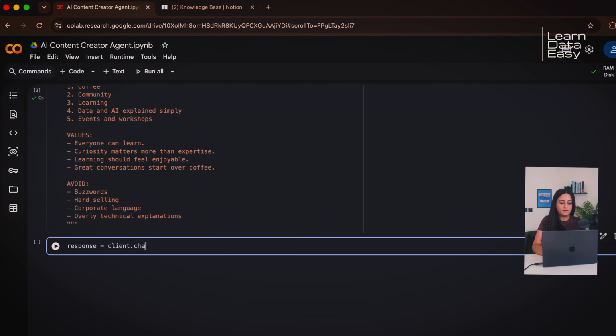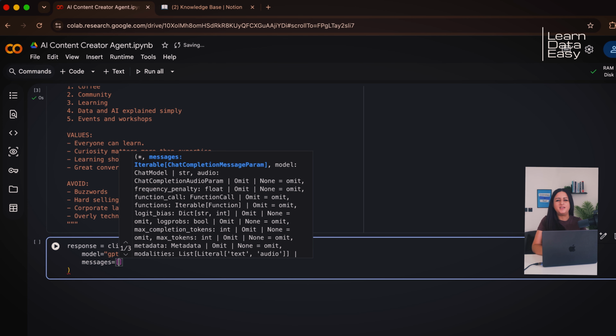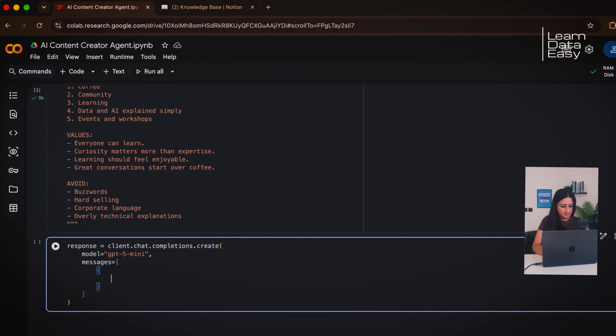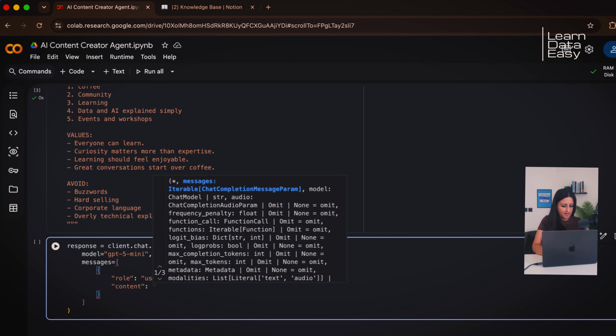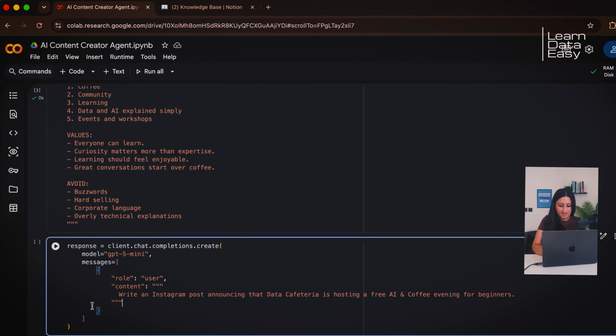Okay, we're going to make the call to the API. And we're going to use the GPT-5 Mini. It's cheap, and to be honest, it suits our needs. Now we're going to set the role as the user, and we're going to apply the content. So the content will just define what we actually want. So what is the task? We want to write an Instagram post announcing that Data Cafeteria is hosting a free AI and coffee evening for beginners. Now we're going to print out the results.